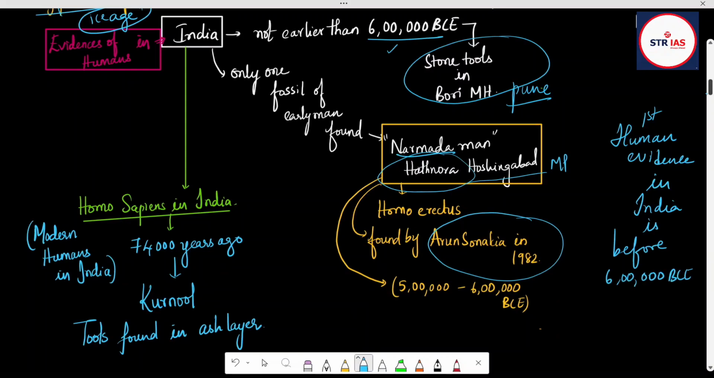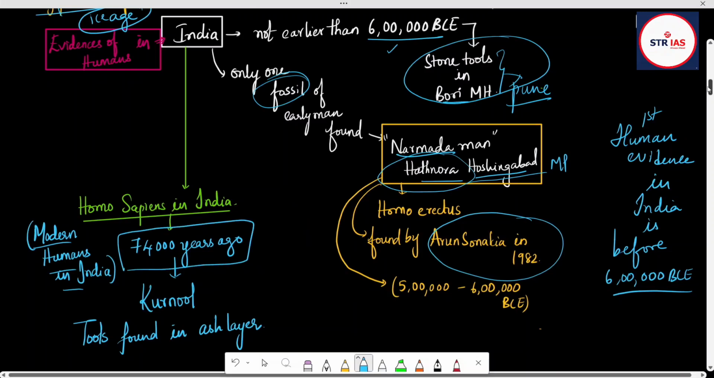6 lakh years, that too with the help of stone tools available near Pune, that is Bori in Maharashtra, and Narmada man, Hathnora, Hoshangabad, there we have got one fossil, nothing but a skull. So with the help of that, they're telling this. Then Homo sapiens in India, modern day man or modern humans in India, have evolved before 74,000 years.